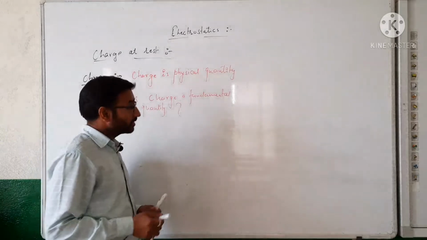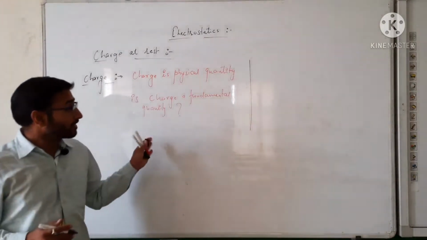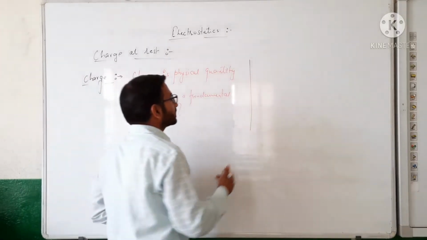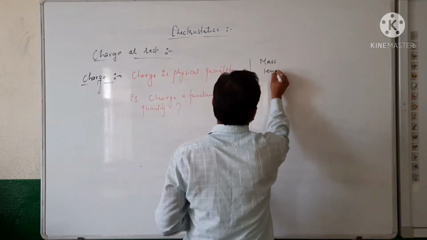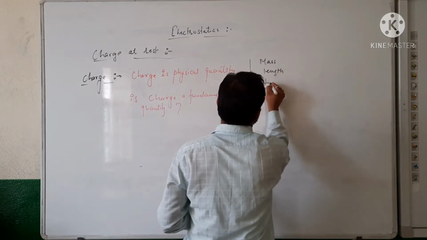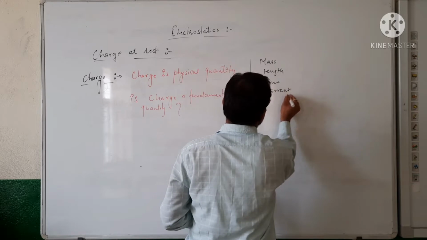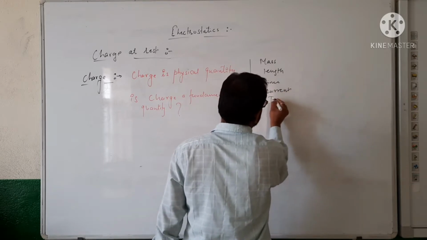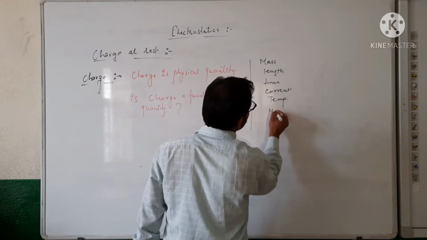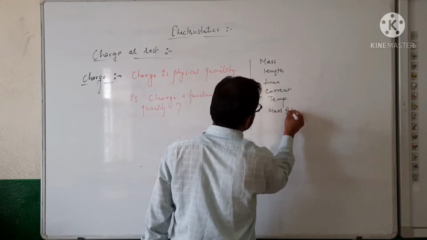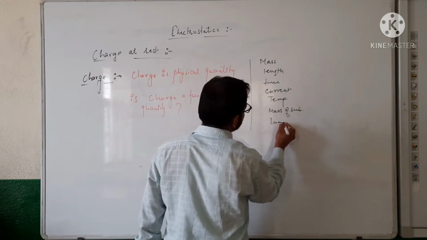As we know, we have some fundamental quantities which we already read in class 11th. The quantities are mass, length, time, current and temperature, then amount of substance, then luminous intensity.